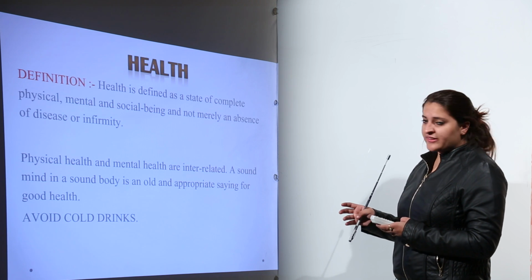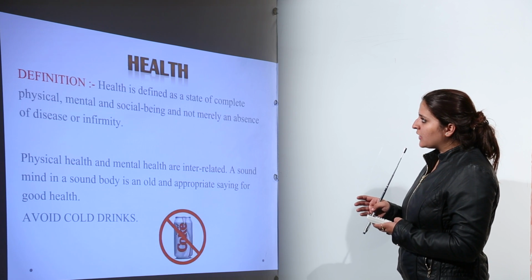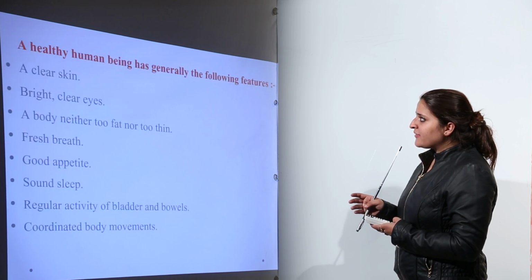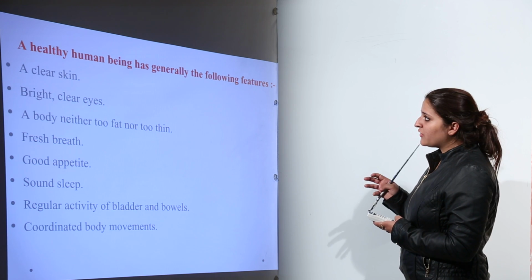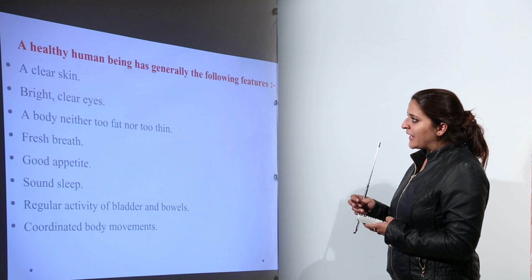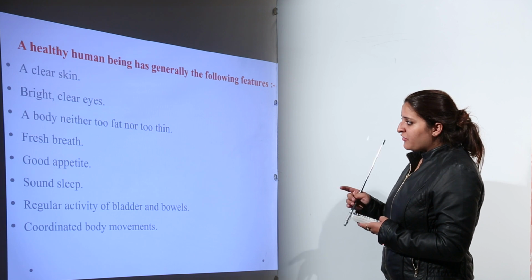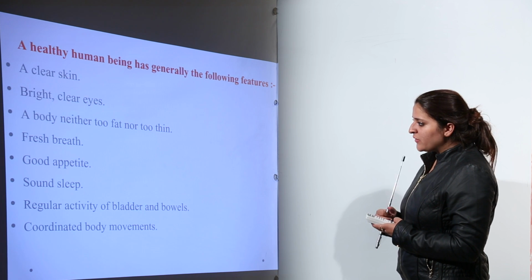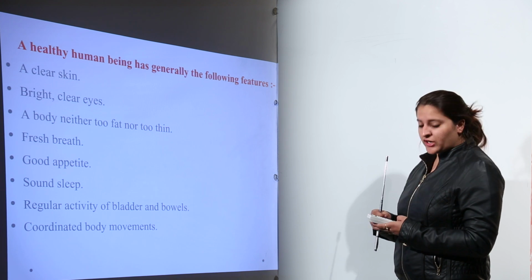Now, avoiding cold drinks is one of the mechanisms with which we can maintain good health. Next, healthy human beings generally have certain features. What are the various features which a healthy human being possesses? Clear skin, bright clear eyes, a body which is neither too fat nor too thin, fresh breath, good appetite, sound sleep, regular activity of bladder and bowels, and coordinated body movements.